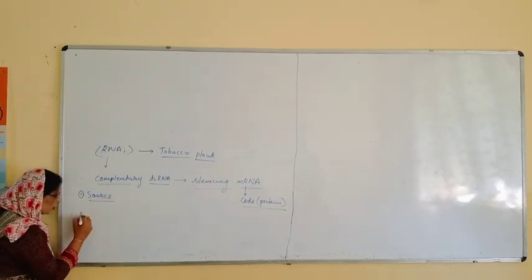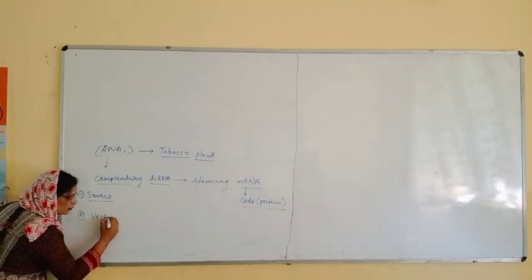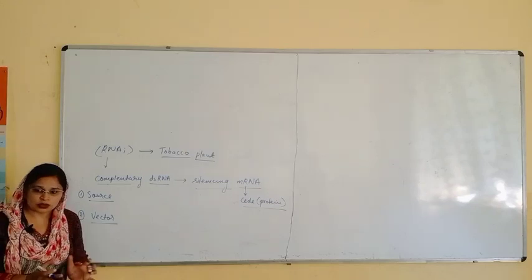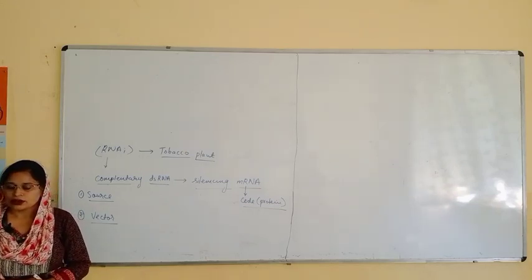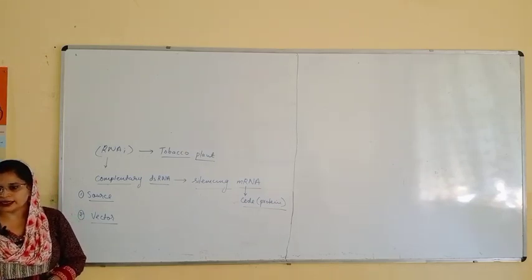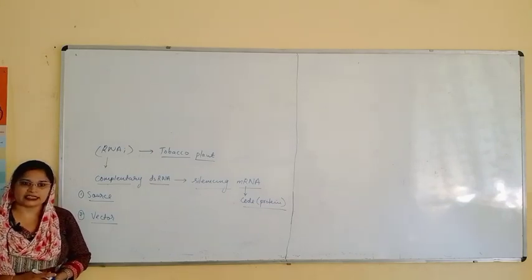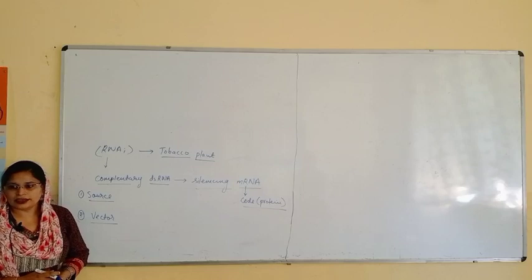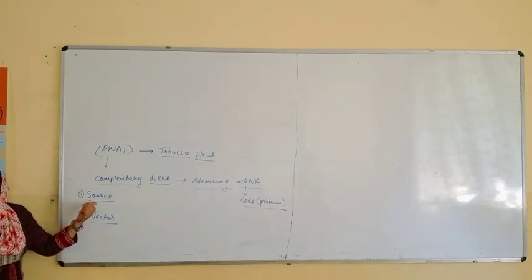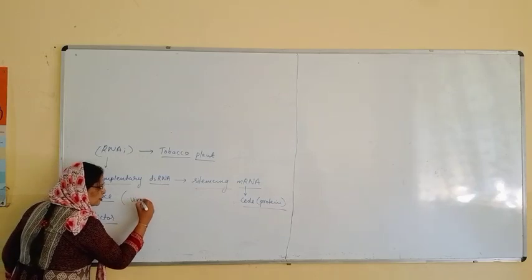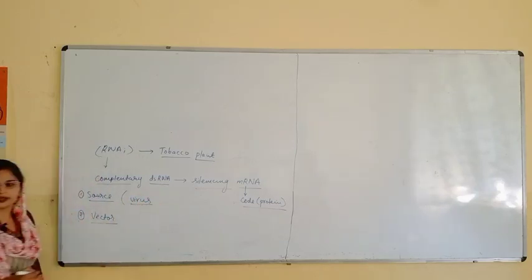And second thing, you have to use a vector. I hope you have learned this in biotechnology. We need some source, like some organism or a virus, right? And we need a vector. A vector may be a bacteriophage or a plasmid. So here the source will be any virus. You can take any virus.